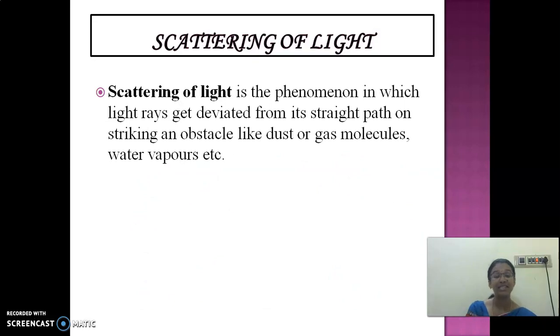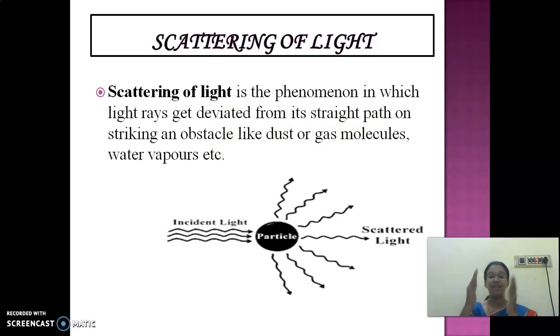The next topic is scattering of light. Scattering of light is a phenomenon in which light rays get deviated from their straight path. Scattering of light is nothing but when light is traveling along a straight line and is disturbed by some obstacles like dust or gas molecules, it is scattered. It gets deviated from its path. This is called scattering of light.